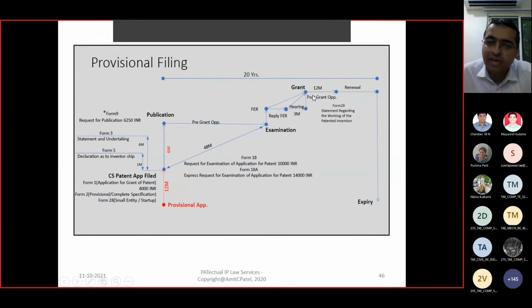Once granted, any other interested person can apply for post-grant opposition. And if not, you can apply for renewal on a yearly basis. And after that, it will expire after 20 years.